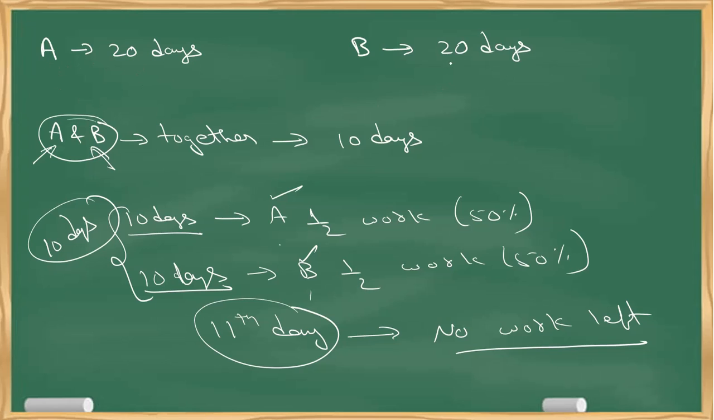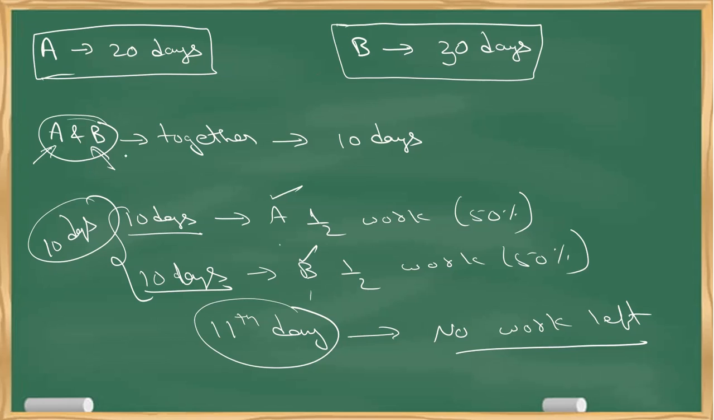A takes 20 days to complete the work. B takes 30 days to complete the work. Now you have to tell me how much time A and B take to complete the work if they work together. People who know the concept can easily get the answer. And people who are not aware of it, let me know. Just try your answers, then we'll see and solve it.